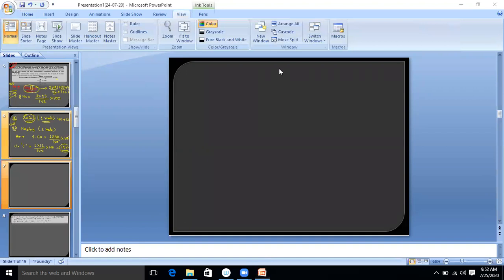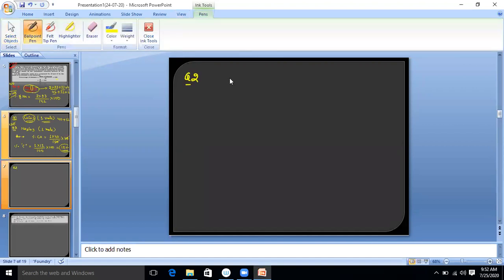Okay, it's clear. Good. Now solve for Na2CO3. Question number 2. Now do fast. What should be the answer and how to solve it?